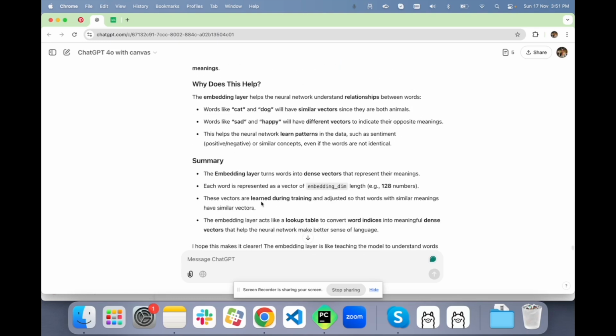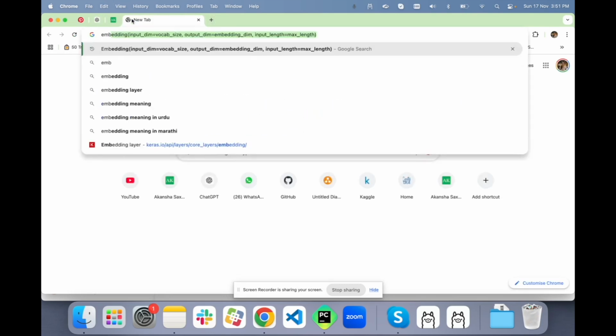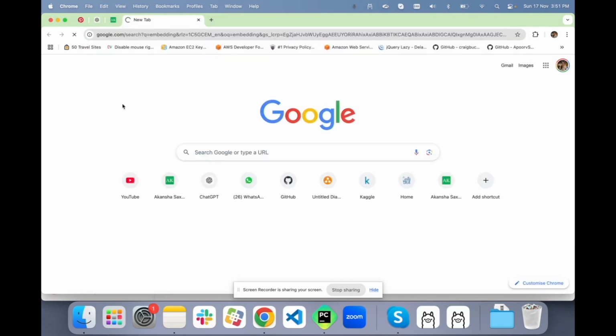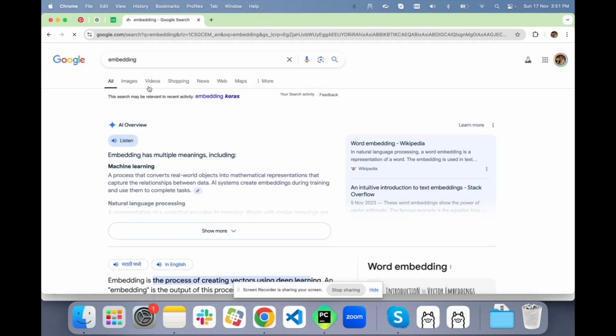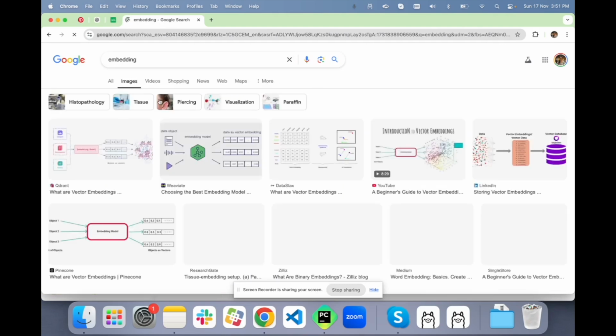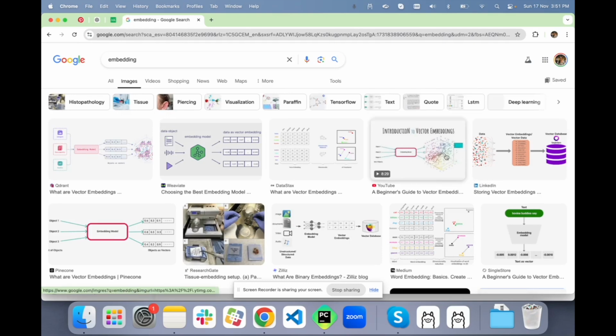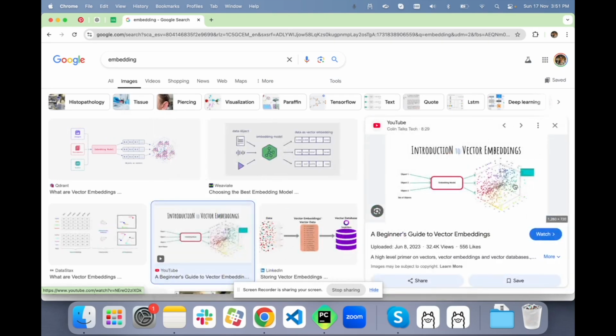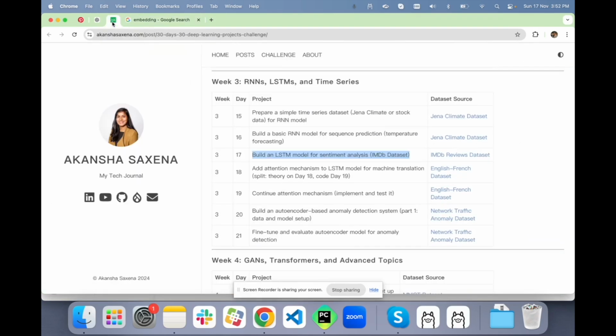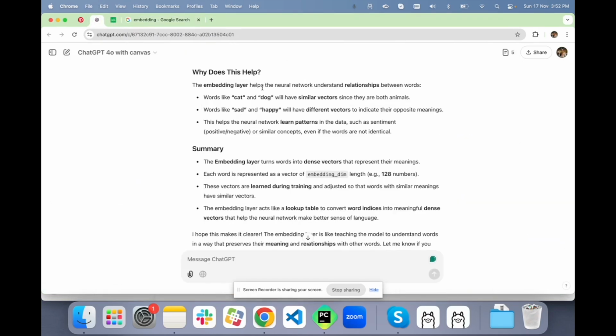Correct. Let's look at embedding. I'll show you embedding in machine learning. This is how the words might look. See, this is how they are placed in three dimensions. They are scattered, but similar words will be placed together. So yes, I do understand what embedding is.